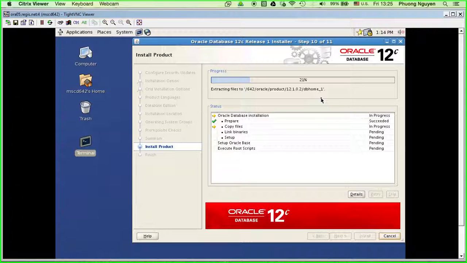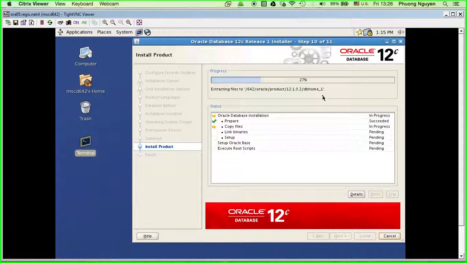Different database, different company, they create their directory differently. But for Oracle, you see this directory is 64 for Oracle products, and then the version. We should get familiar with it because we have to type this in all the time.